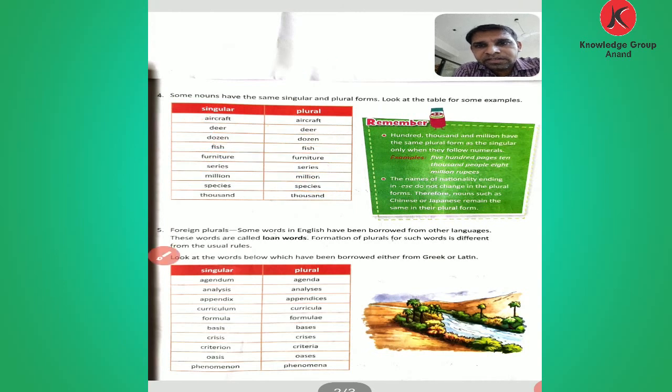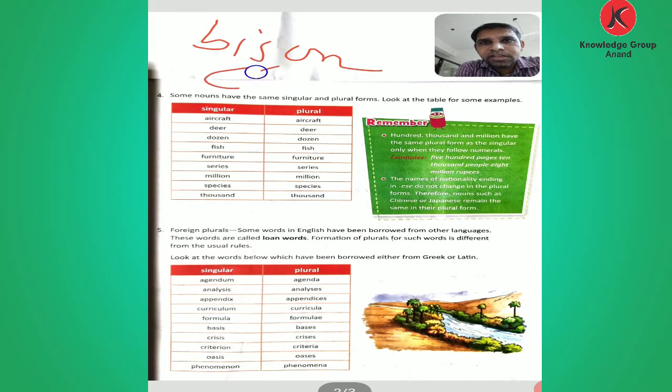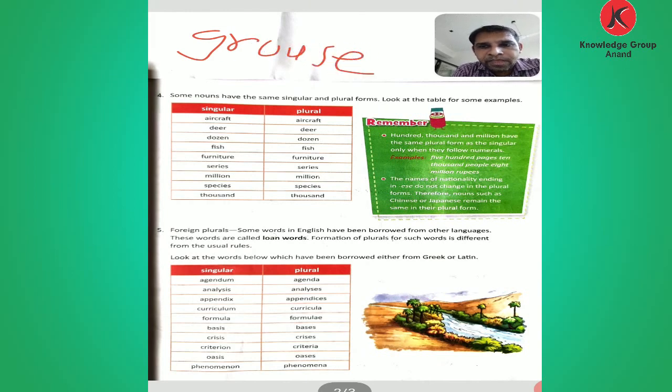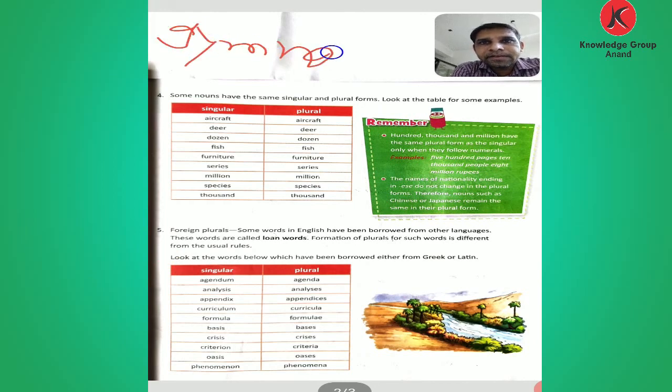There are more words: bison, cod, dozen, grouse, and gymnastics. These nouns remain the same as singular and plural. And the word information also remains the same in both singular and plural.